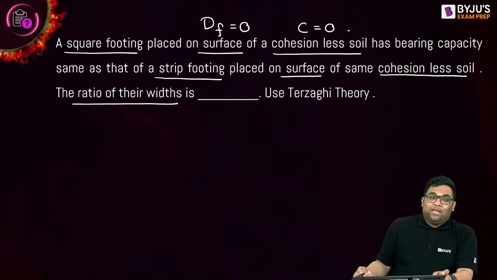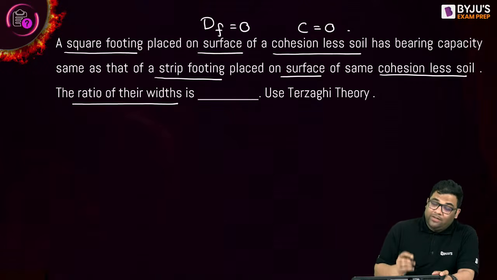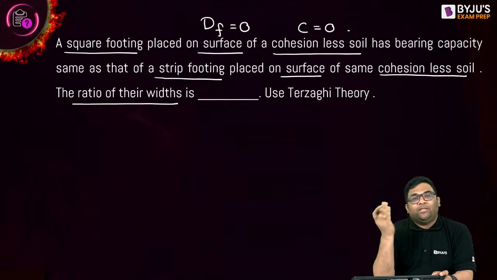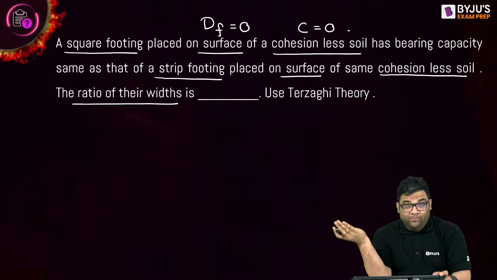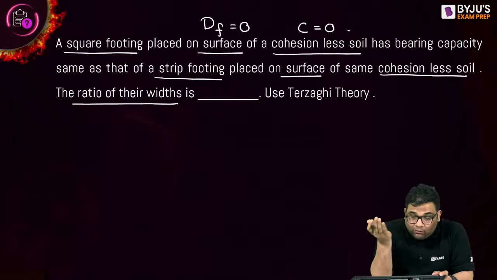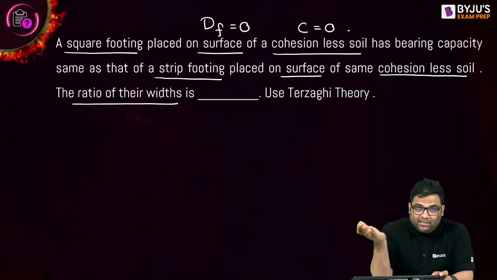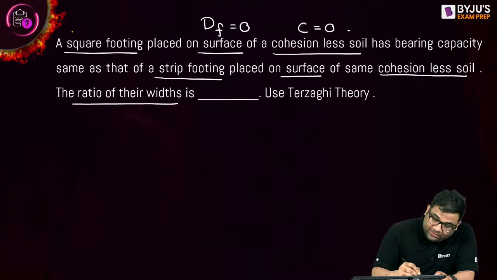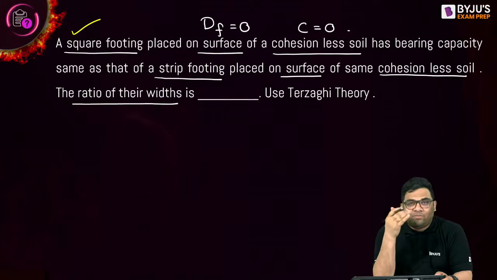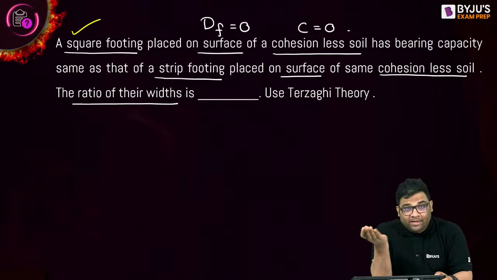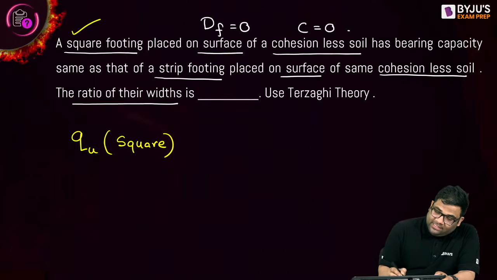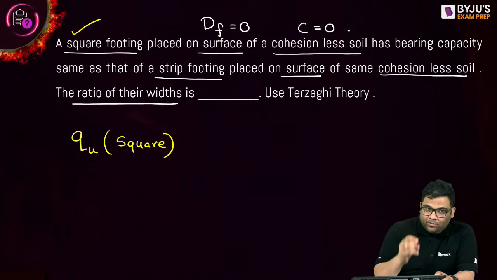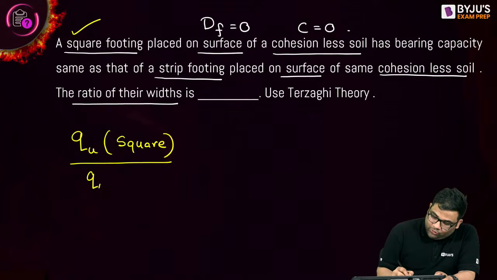Yes. You see, many times in these questions of GATE and all, we get confused when they ask a ratio, then which ratio should I take? Square by strip or strip by square? That's a common doubt. See, they don't mention which ratio they are asking. Always take the first term, whichever term appears first in the question, as the numerator. So they are asking what? QU of square. Okay, remember this. Whichever thing appears first, that's the numerator. Okay, divide by what? QU of strip.